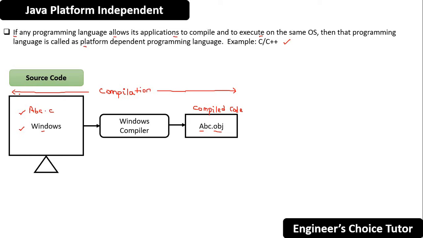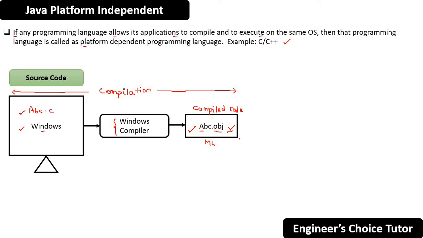Now, as it is compiled with the help of the Windows compiler, the abc.obj file is now Windows dependent object code. Or you can say this compiled code is now in a Windows understandable format, but it is not yet executable. You have to make it executable. But it is already converted to Windows machine language during the compilation phase itself.